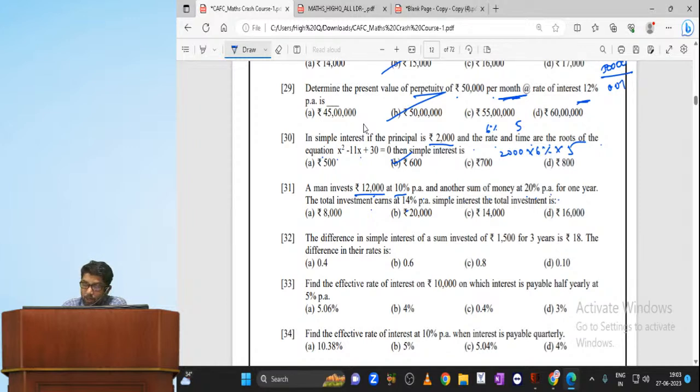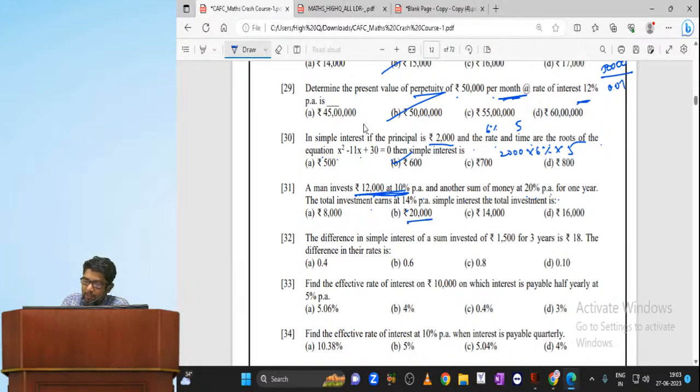What do we need to find out, my dear? See, we need to divide into parts.